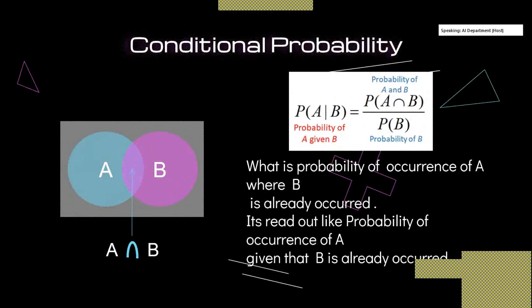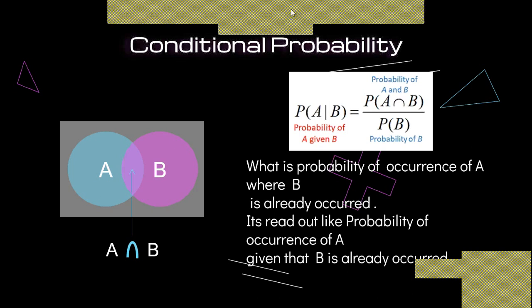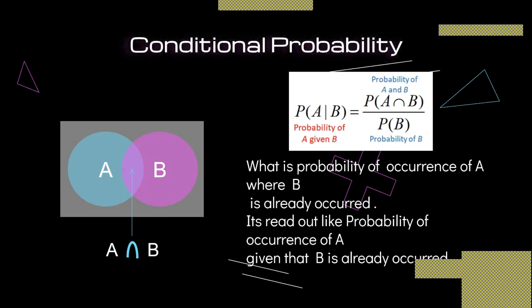Now, how can we represent this conditional probability? The probability of A given B means that event B has already happened, and now you want to find the probability of event A. It is equal to the probability of A intersection B divided by the probability of B. So this equation implies that P(A | B) = P(A ∩ B) / P(B).